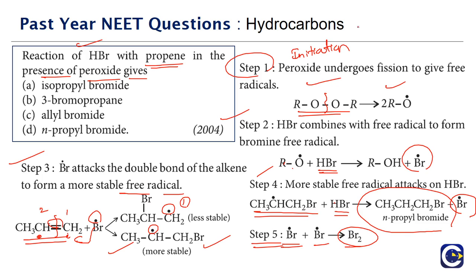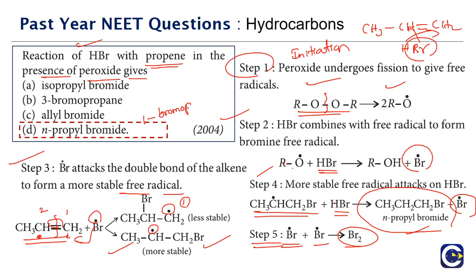If we have propene, which is CH3 CH double bond CH2, and we are adding HBr normally, as per the Markovnikov addition, hydrogen will go to the carbon that is already having more hydrogens, and bromine goes to the other carbon. So we are going to get 2-bromopropane. But as per the anti-Markovnikov addition, which is in the presence of peroxide, we will get n-propyl bromide. As per IUPAC nomenclature, we can call it 1-bromopropane. So the correct answer for this is n-propyl bromide, also called 1-bromopropane.